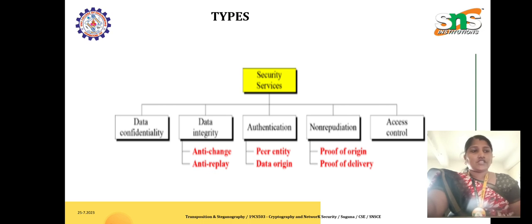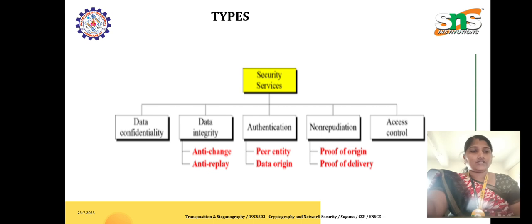Anti-change means we have to check whether any of the content transferred on the connection oriented network has been changed or not. Anti-replay means we have to check the network flow of information again and again, and check whether a replay attack has taken place or not.